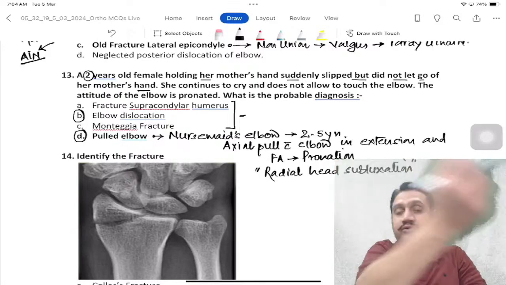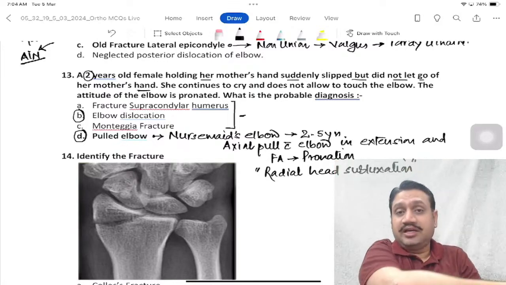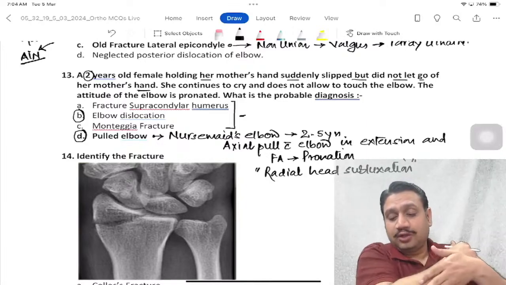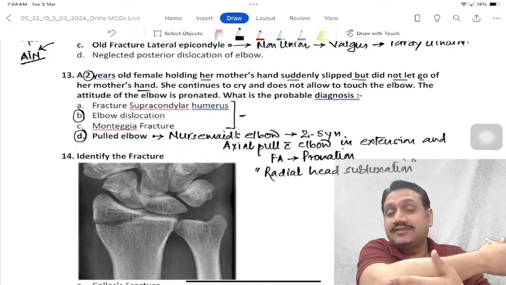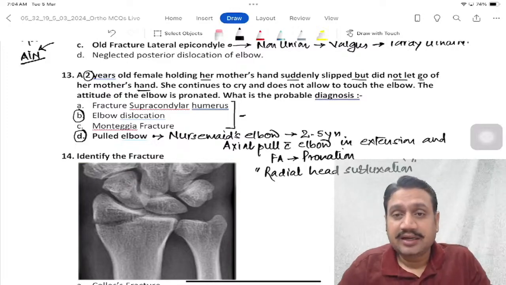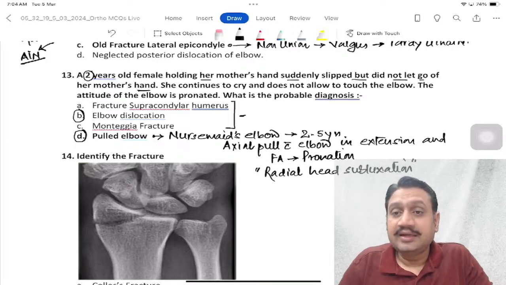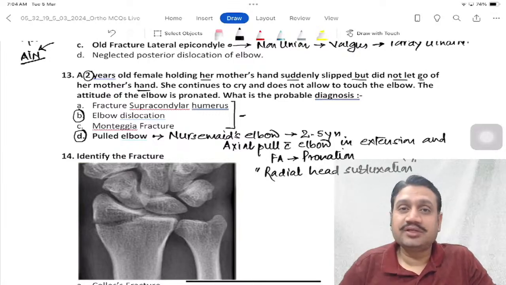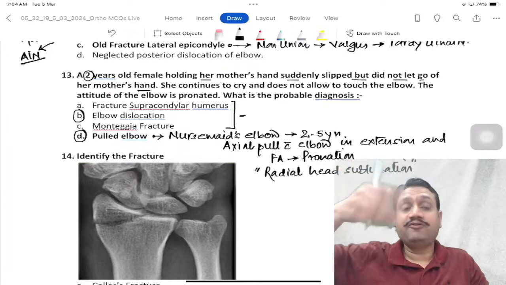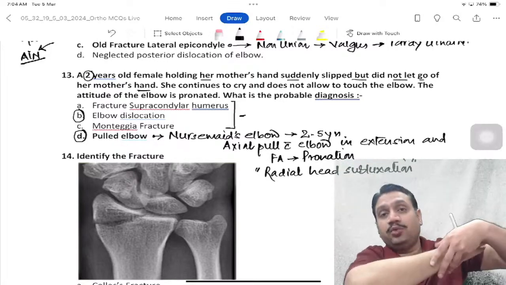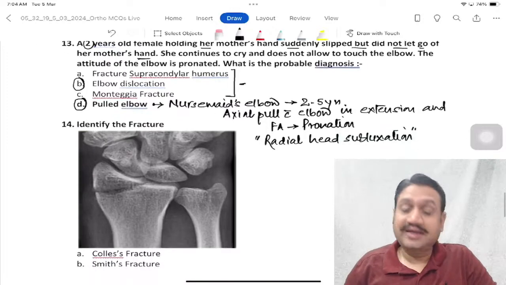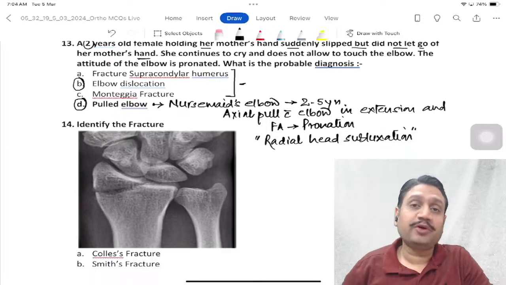He will only have, in the elbow getting a dislocation, it will always be a flexed elbow. It will always be a flexed elbow because the olecranon will be pulled up. So it is kind of semi-flexed elbow that the patient comes up with, and there is no mobility at all, right? There should be a bony deformity abnormality, which is not given to us in the question. And just pulling the hand, if you pull the hand, the bones actually go down. Why should the bone go up, right? So most likely we are dealing with a case of pulled elbow or what we call nursemaid's elbow.